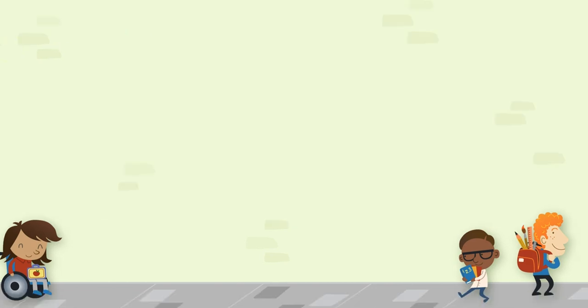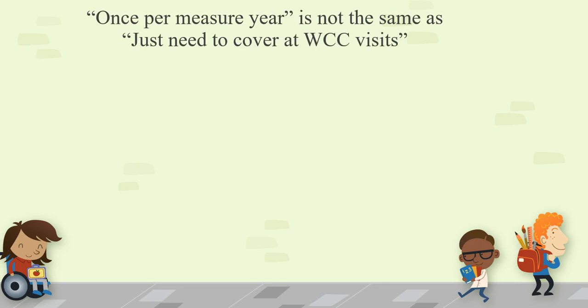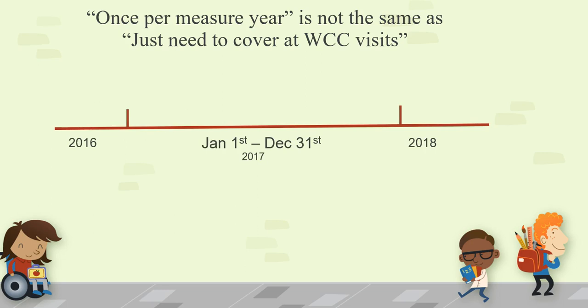Okay, just one little point I want to make here. This needed education has to be done once per measure. Even though the flags are part of the well-child checkup templates, and they are going to be covered at a well-child checkup, don't rely on the patient coming back in for well-child checkups to get this done. Once per measure is not the same as just covered at well-child checkups. Let's look at an example. We have a 6-year-old kid who showed up, say, December 15th for a well-child checkup. At that visit, the template pulled in the flag. We did some counseling, and so we took care of the physical activity and dietary counseling at the well-child checkup.